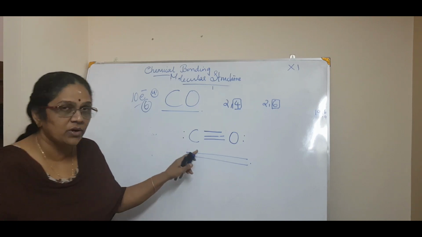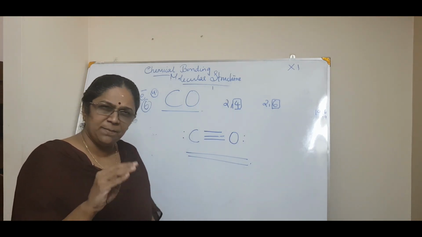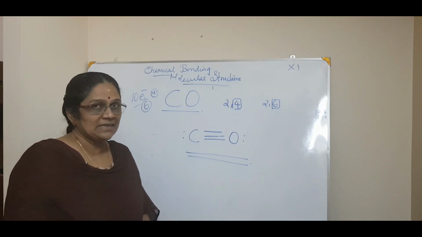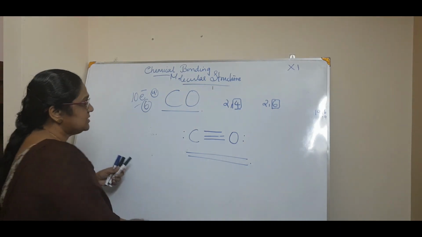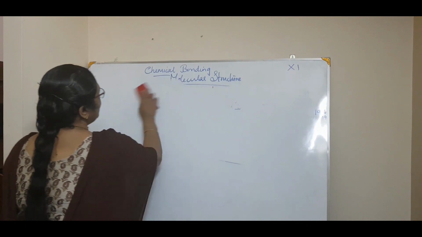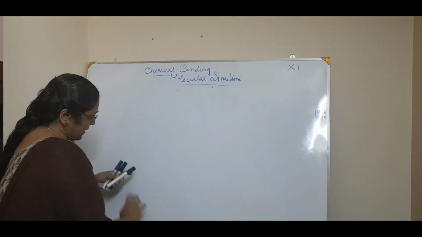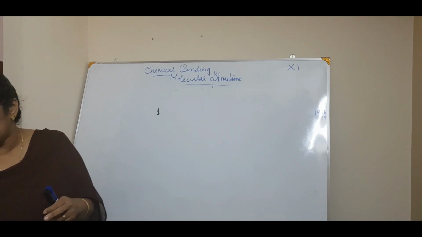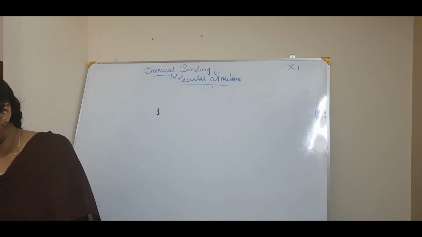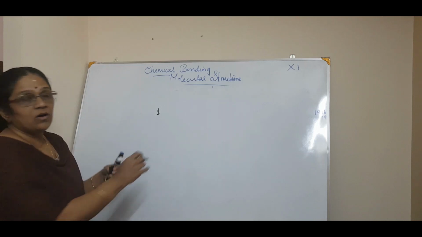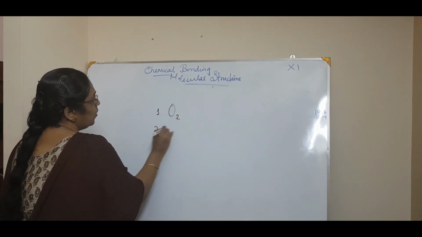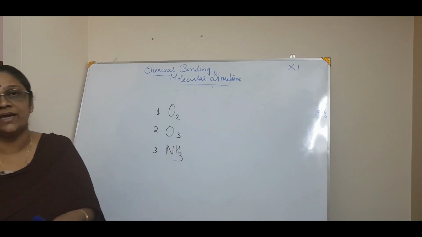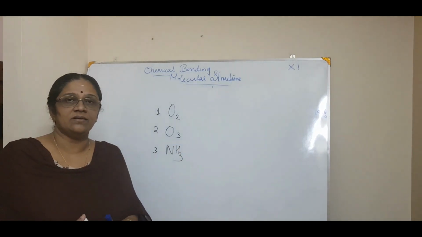Hope you understood. I will give you 3 simple examples, 3 simple compounds. You have to practice it. If there is any problem, just give me a call, I will do it for you. The first example, just do it genuinely: O3 and nitrogen, ammonia. So that's it. Do it. Thank you.